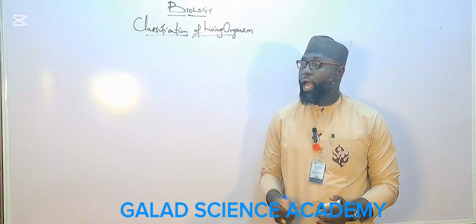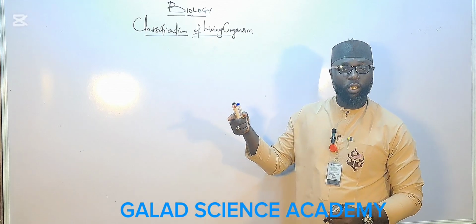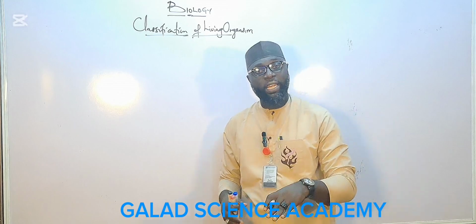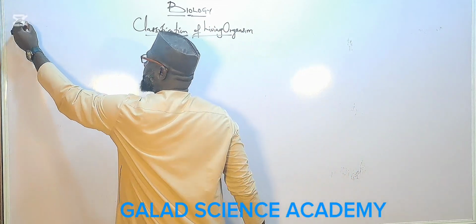Let me go to the book. So in the book of Carolus Linnaeus, called Systema Naturae, we have what we call taxonomy.